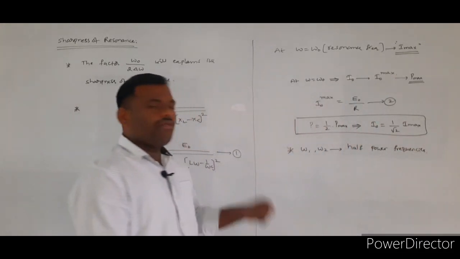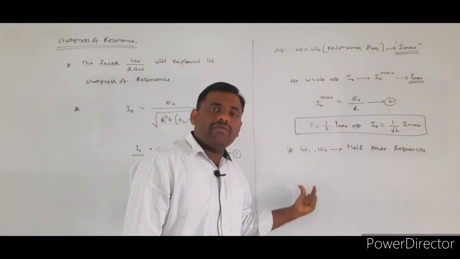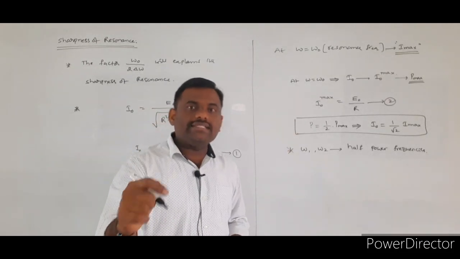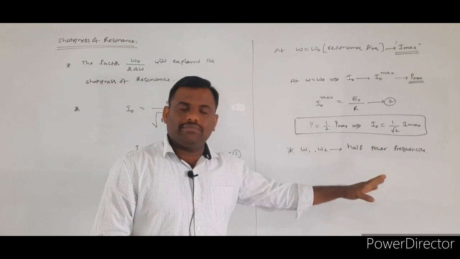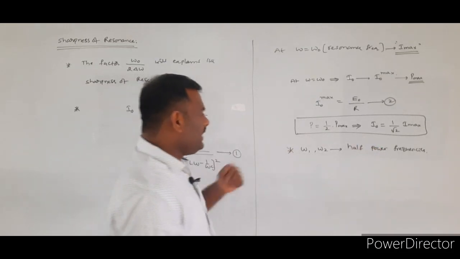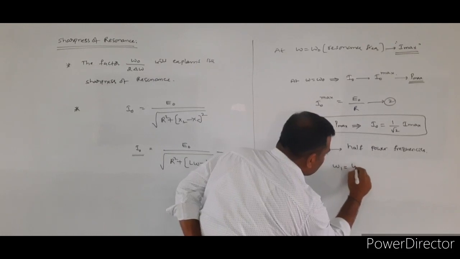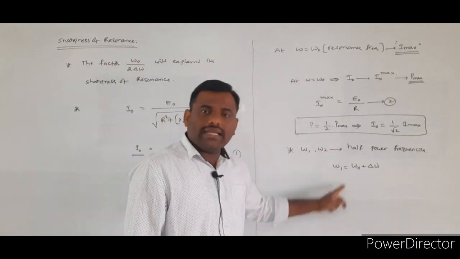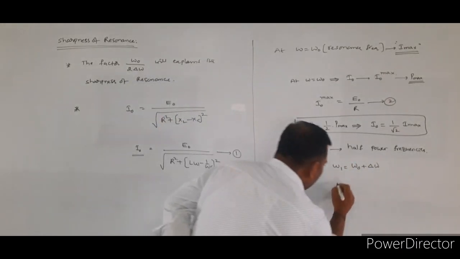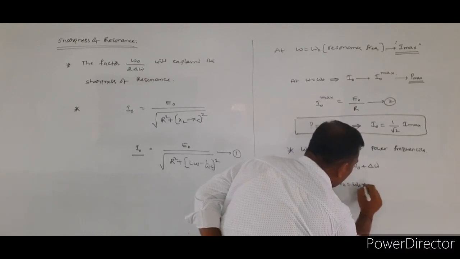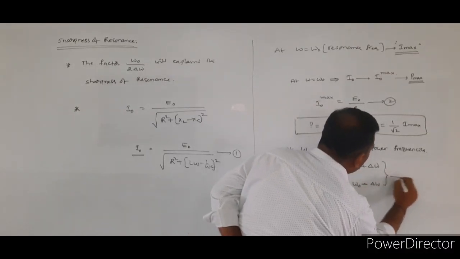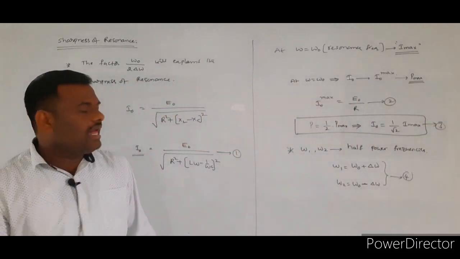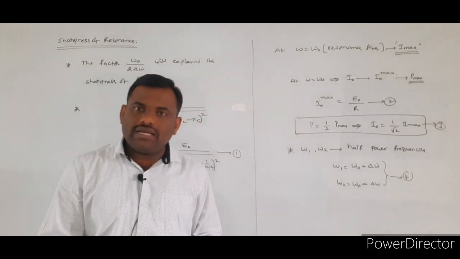The meaning is that whenever we apply either omega 1 or omega 2 to the alternating source, the power consumed will be equal to half of the maximum power. We assume those values will be taken as omega equal to omega naught plus delta omega. Omega 1 is equal to omega naught plus delta omega, and omega 2 is equal to omega naught minus delta omega. Such types of frequencies we have to choose, and those are called half power frequencies.